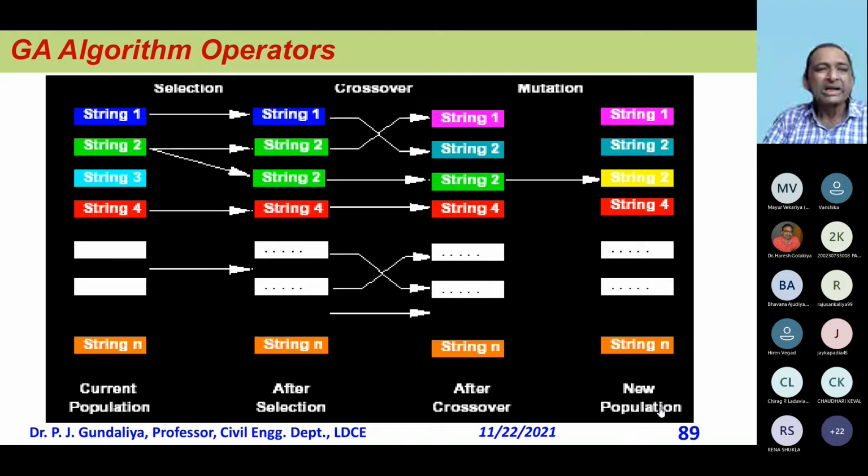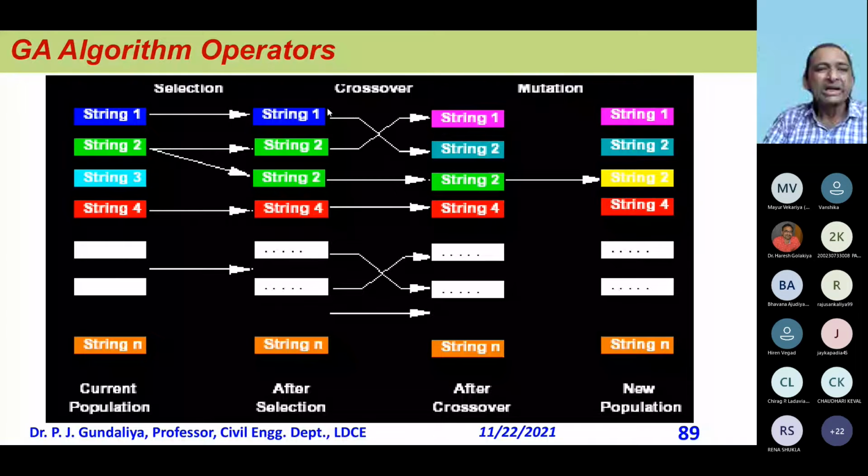After the roulette, you see that this is repeated twice, so crossover gives new children to us. As per the given probability it takes part and the new solution is given, and at mutation only this particular population will get changed and it gives string 2 again, and this new one. And this way the cycle is repeated, and that is how the ultimate solution will be given to us.